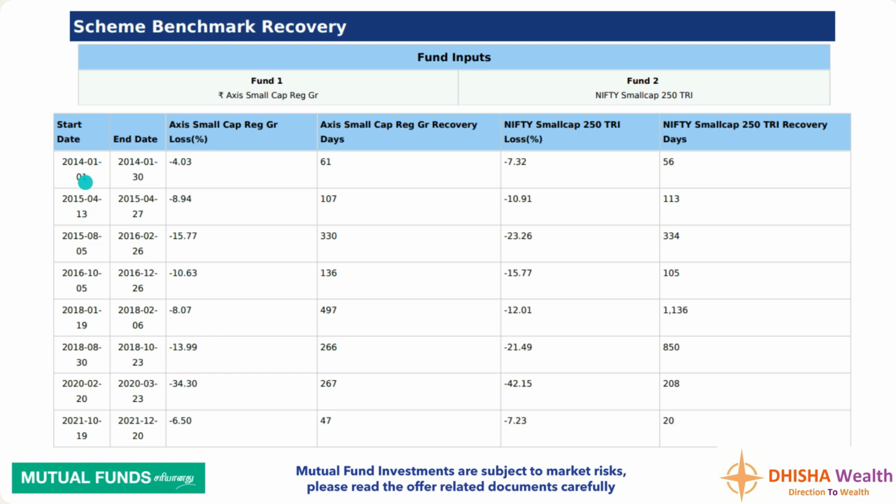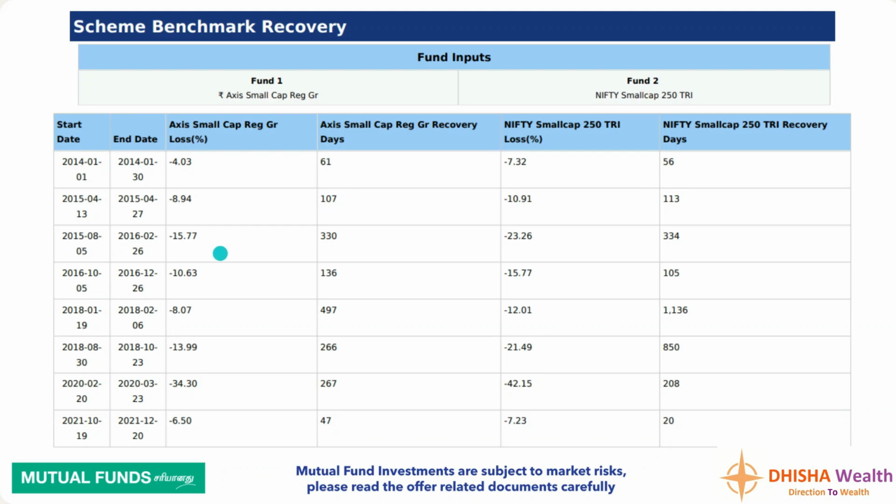So say in January 2014, the fund has fallen negative 4.03%, compared to the benchmark, which has fallen by negative 7.32%, and the benchmark recovered in 56 days. This fund took 61 days. Then the second fall, on 13th April 2015, the Axis Small Cap Fund has fallen by negative 8.9%, whereas the benchmark has given negative 10.91%. The benchmark recovered in 113 days, and the fund has recovered in 107 days.